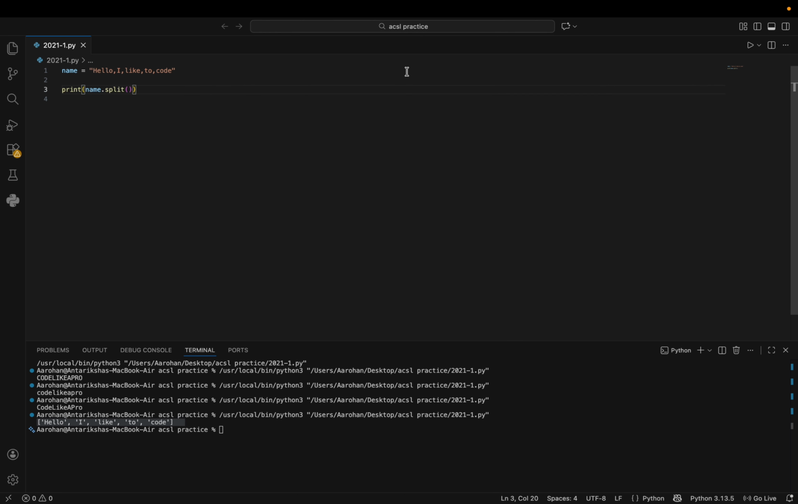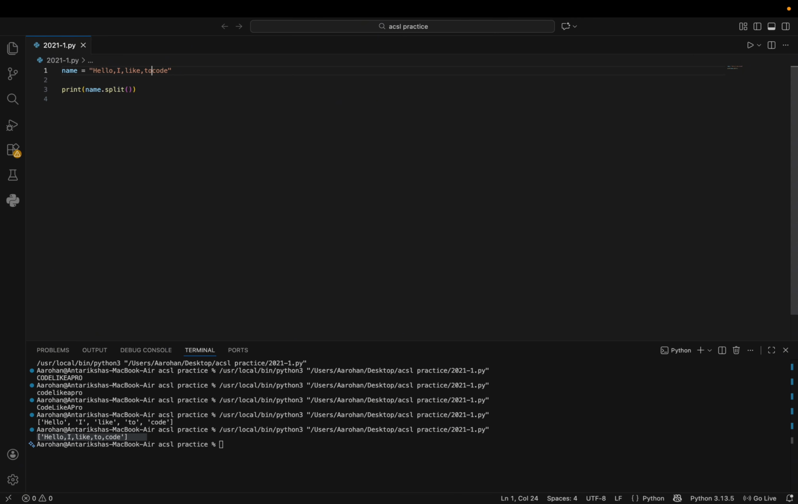If I try splitting it this time, it will just give me one big string, and it won't split it at all. It will just keep it the same, but put it in a list. So why did it work when we had spaces? Well, by default, it only splits a string if you have spaces.